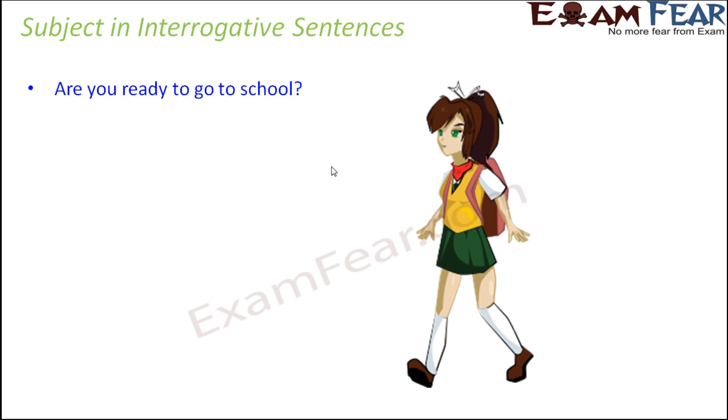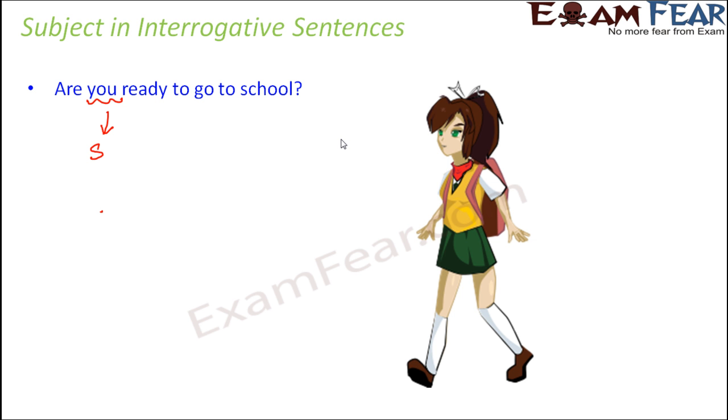For example, if you look at this interrogative sentence, are you ready to go to school? What is the subject in this case? Basically, whom is the sentence talking about? The sentence is talking about you, right? So in this case, you is the subject. And the remaining part of the sentence is the predicate. Now, how did we find out that you is the subject here?